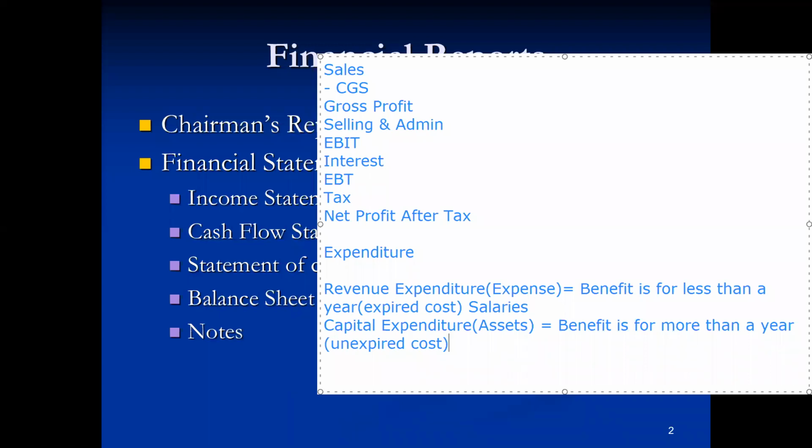And as far as the capital expenditures are concerned, let's suppose you have purchased machinery for your business organization, which is expected to last for the next 5 years. So at the end of the year, you are still expected to receive the benefit of that machinery for the next 4 years. Since this benefit is expected to be received in future, that would be considered as a capital expenditure.